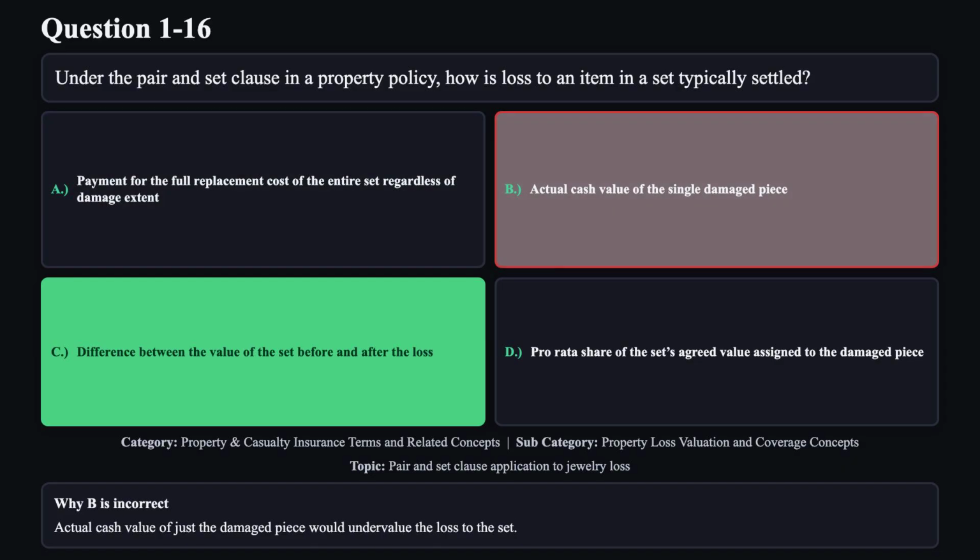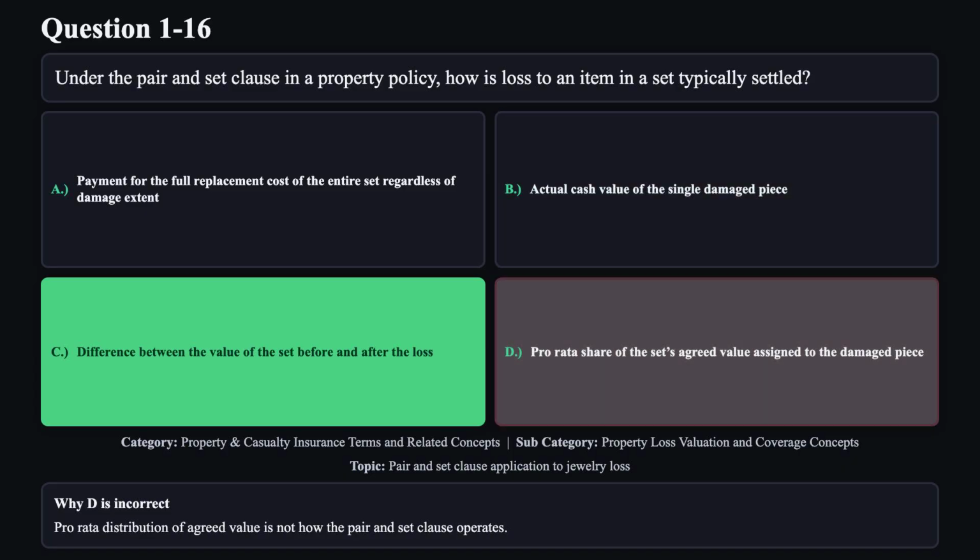Reason B is not correct. Actual cash value of just the damaged piece would undervalue the loss to the set. Reason D is not correct. Pro rata distribution of agreed value is not how the pair and set clause operates.